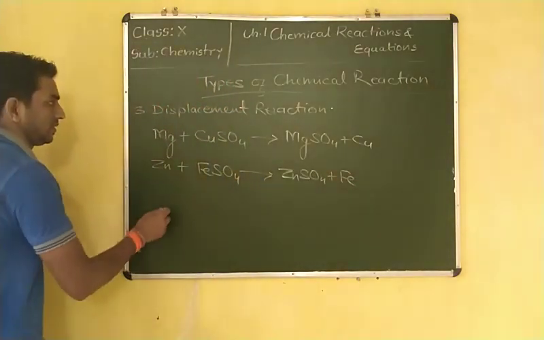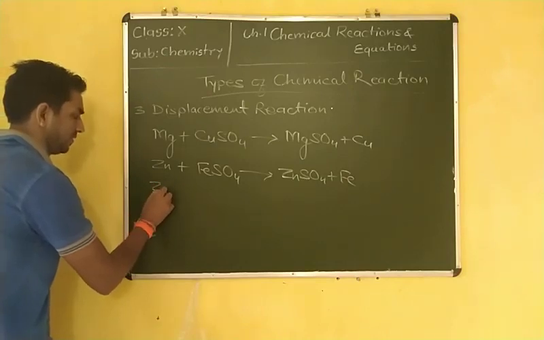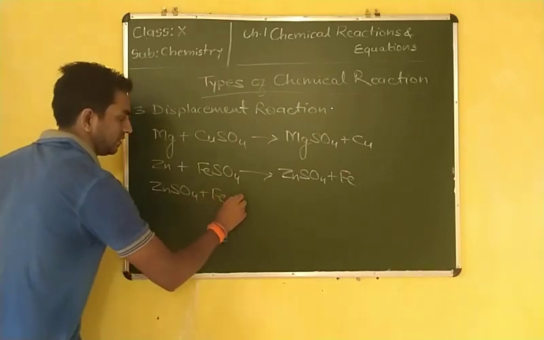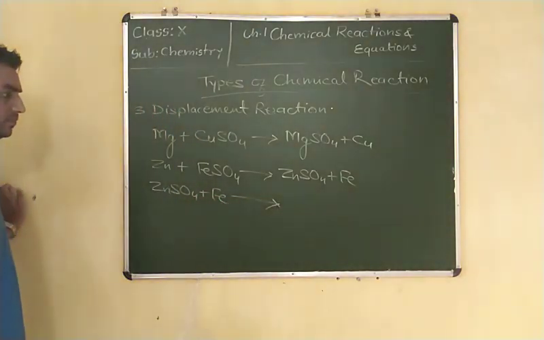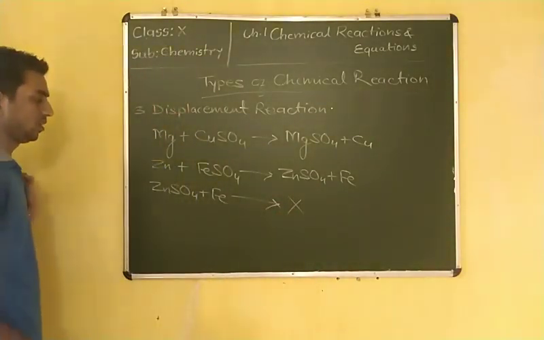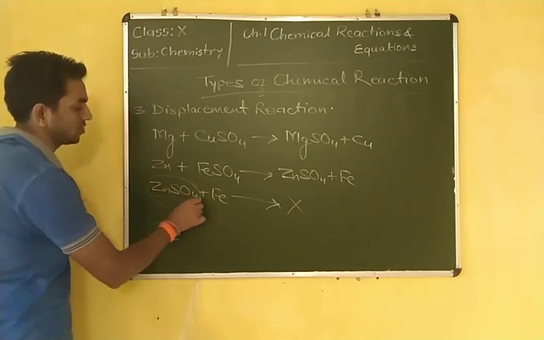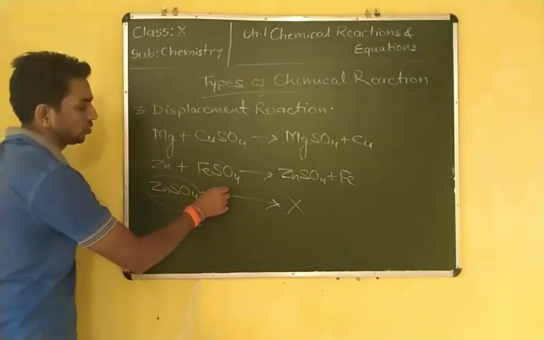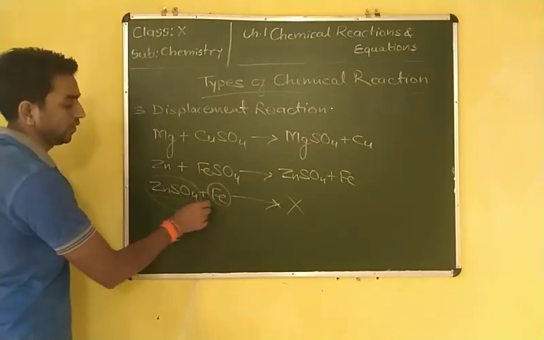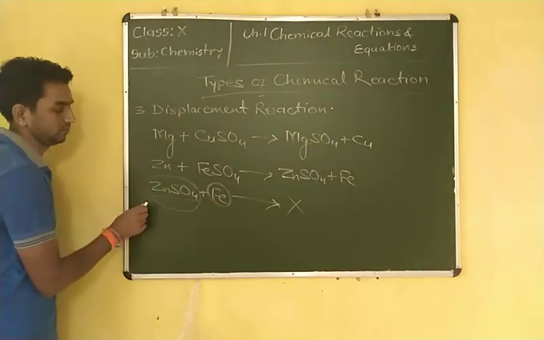Is this reaction possible? Suppose I write zinc sulfate plus iron, is it possible? This reaction will not proceed. Why? Because it is the salt of a more reactive element. Iron is less reactive than zinc, so it cannot displace zinc from its salt.